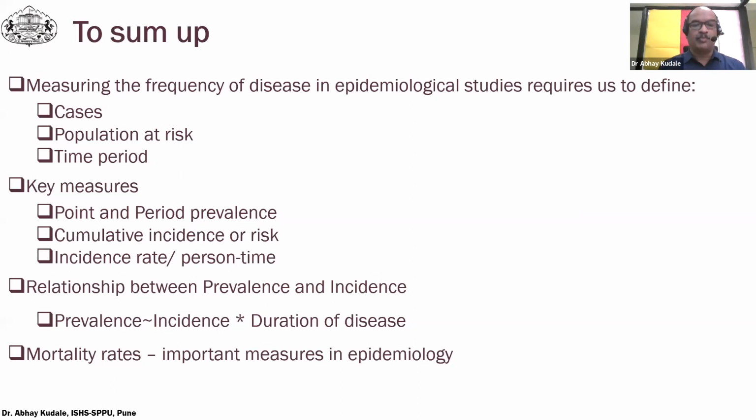When it comes to mortality rates, remember they are important measures in epidemiology, and you really need to know the formulas of different mortality rates. Those need to be interpreted in the context in which they are used, whether it is a specific mortality rate, cause-specific mortality rate, or case fatality rate. So we really need to be aware of the nitty-gritties of that.